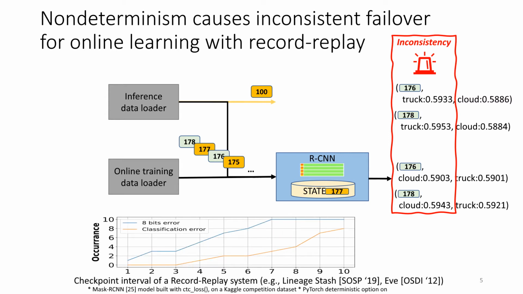We did an experiment to show how often GPU non-determinism can cause such inconsistency. We replay the training process for a Mask R-CNN model from different checkpoint intervals. The results show that a longer replay interval causes a higher occurrence of 8-bit loss inconsistency and leads to a classification error on the test set.